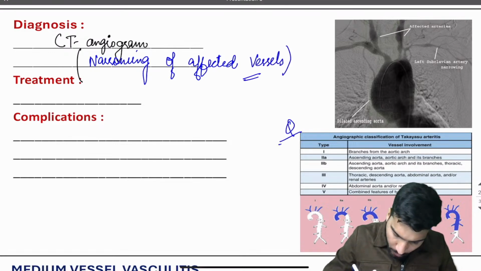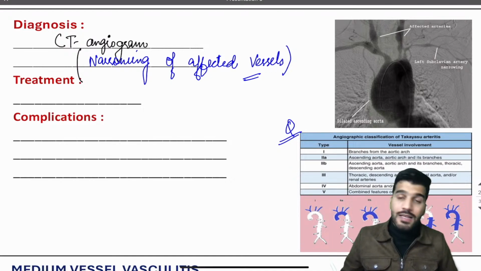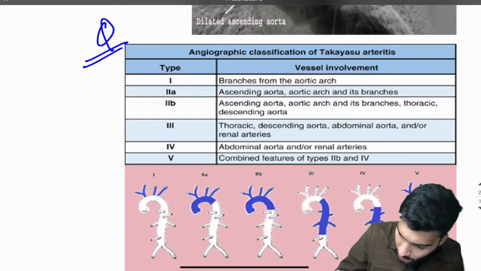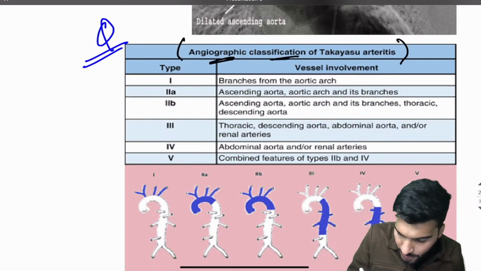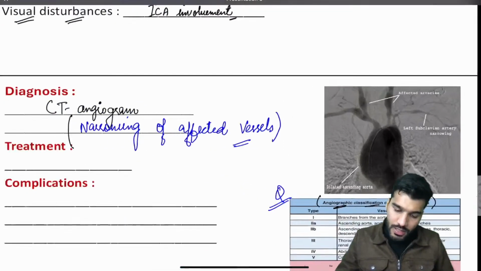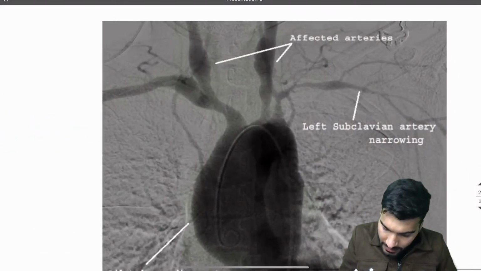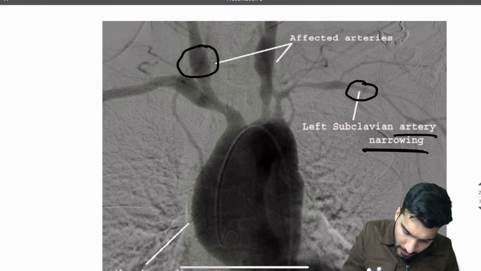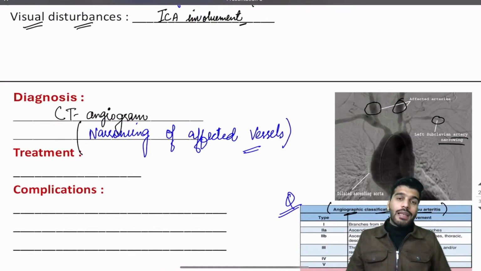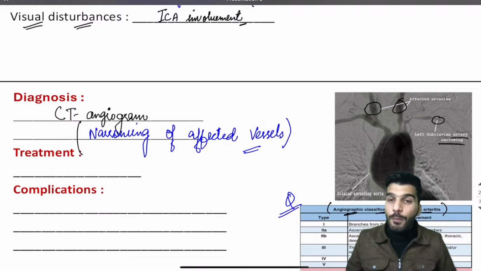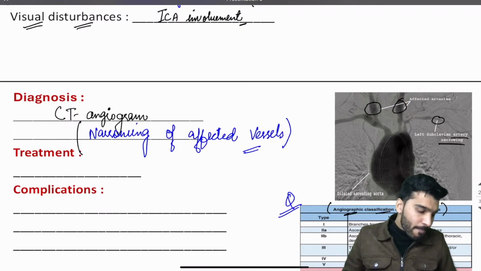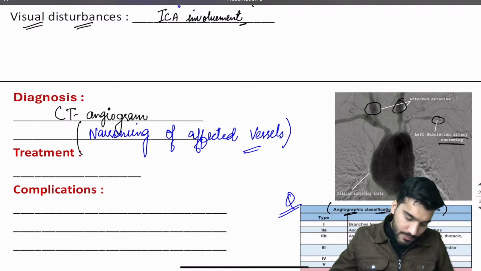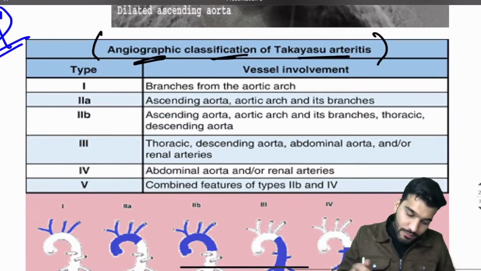Now, a very important question from medicine and pathology that has been asked multiple times in your NEET PG exam, and can be asked in FMGE as well: the angiographic classification of Takayasu arteritis. In this picture you can see the left subclavian artery is narrowed, and here the affected arteries. It can also lead to aneurysms, aortic aneurysms. I will teach you the complications. Now let's discuss the classification.